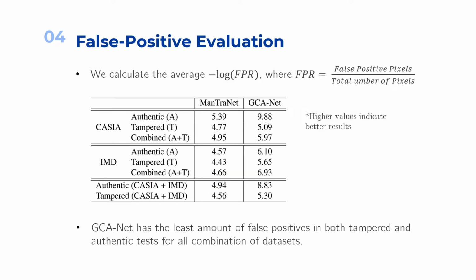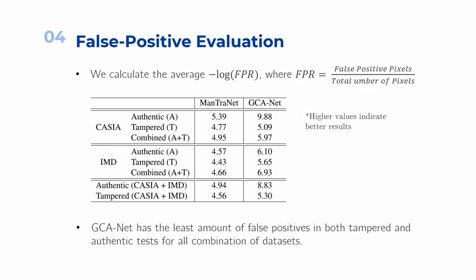Next, in order to evaluate the improvements in false positive prediction, we do a quantitative analysis of the false positive rate for both tampered and authentic images. For this purpose, we selected the negative logarithm of FPR as our metric. Since the distribution of fake pixels are very small compared to authentic ones, we chose this as our metric.